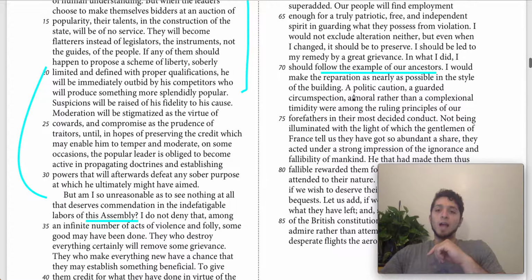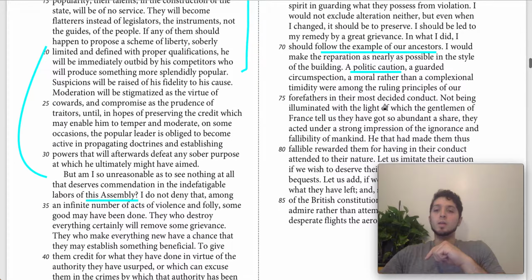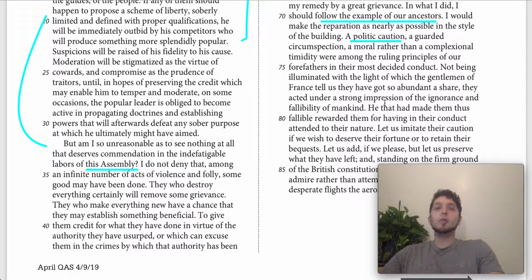Basically, what guided them was this caution, right? This guarded circumspection, basically this humility where they didn't think that they knew everything. They knew that human nature is fallible. They knew that corruption is the usual way that things go. So they created this whole system in the Constitution where that humility is inscribed.